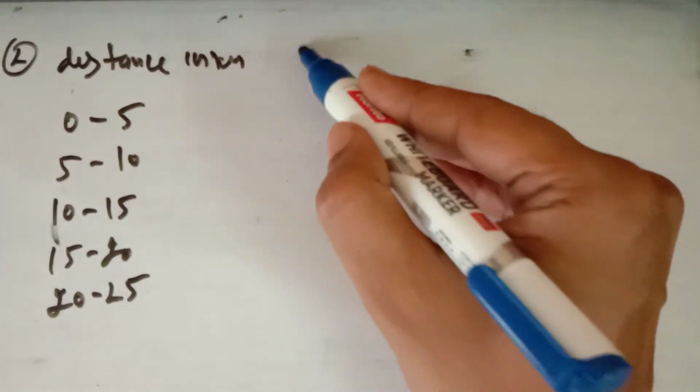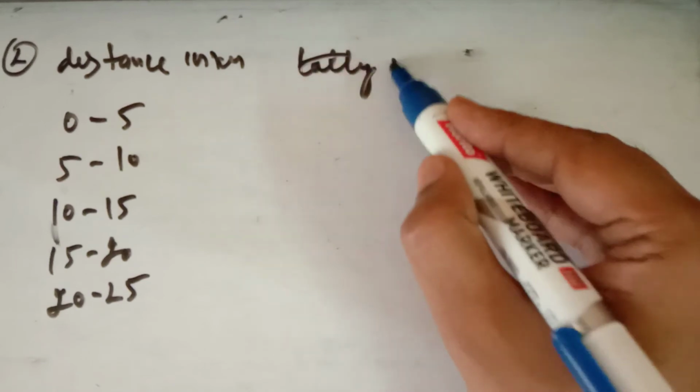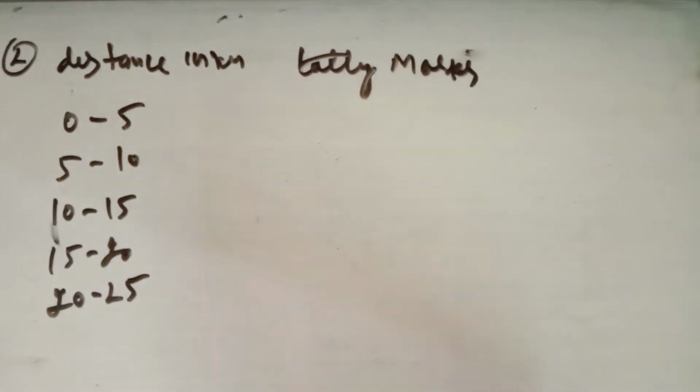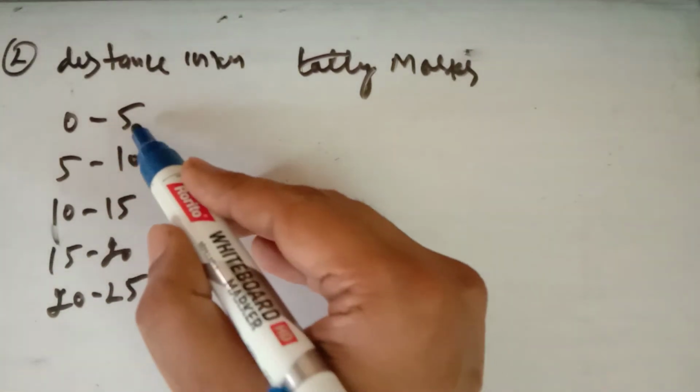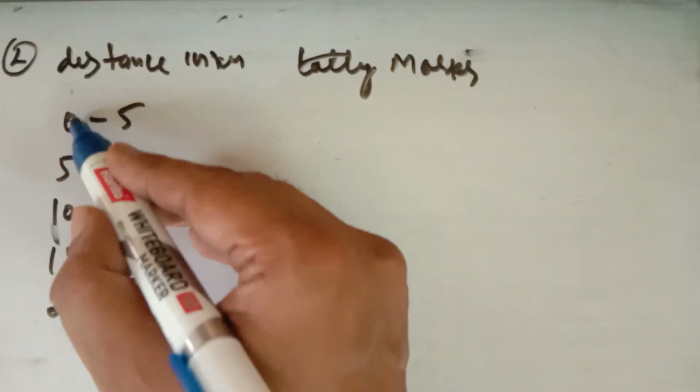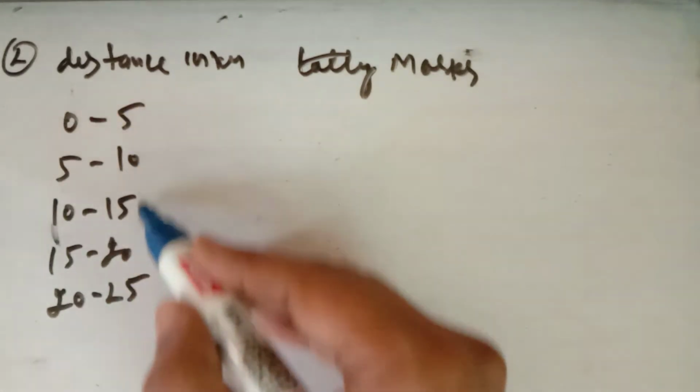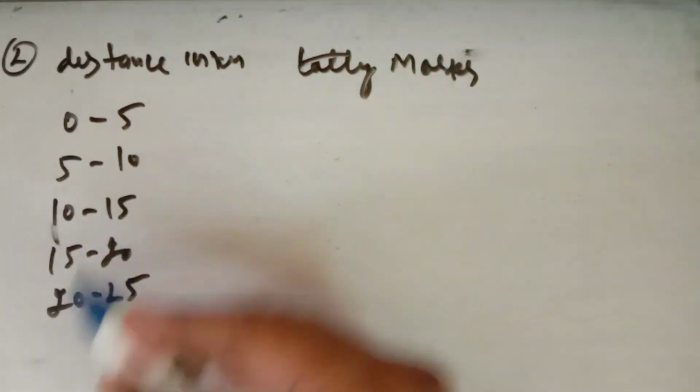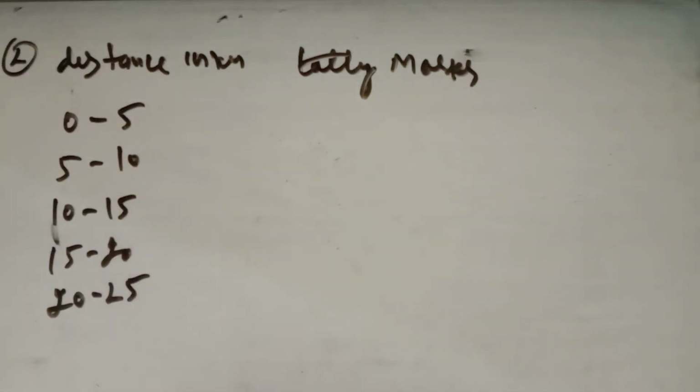Now one thing more. Again you have to mark the tally marks. How you have to mark it? See it very carefully. First is 5. पहला जो डिस्टेंस दे रखा 5. अब 5 we have 2 times. This is known as the lower limit of the class interval. This is known as the upper limit of the class interval. Lower limit, upper limit. Now it is given that the first kilometer is 5 kilometer.